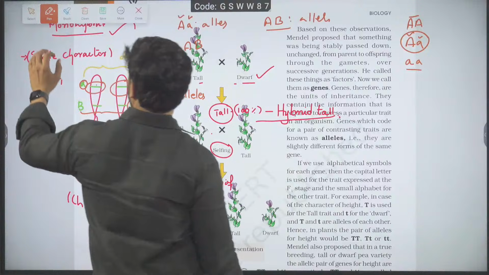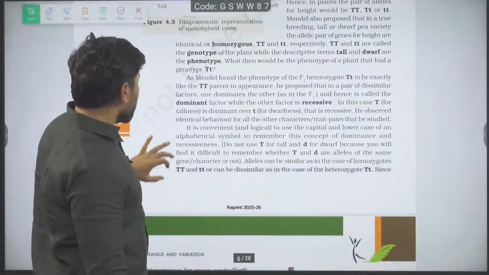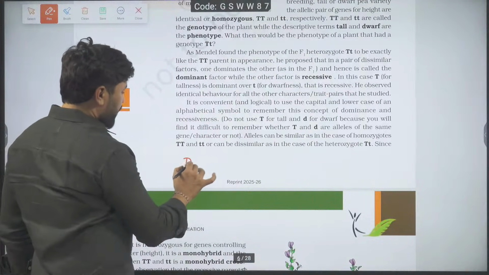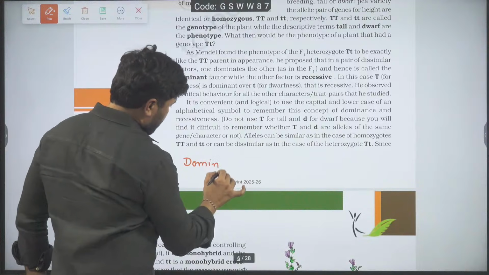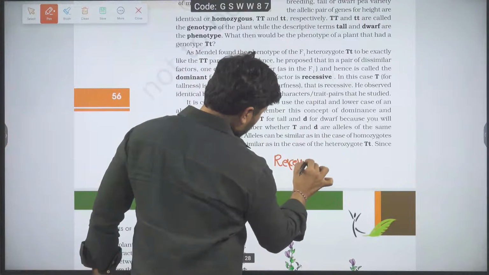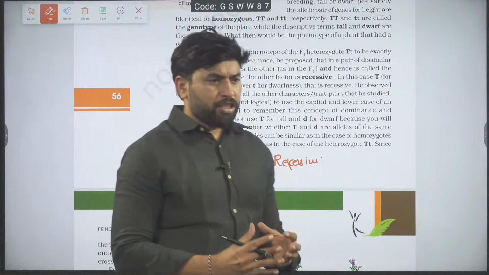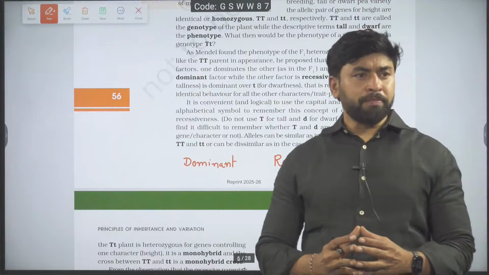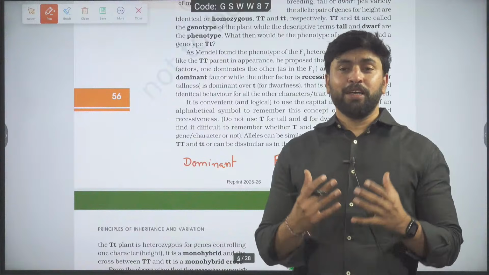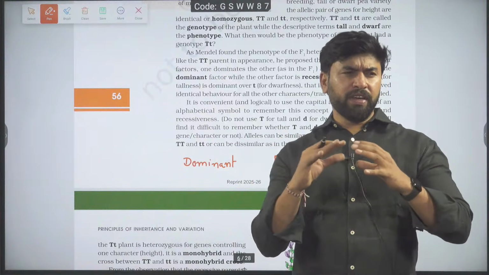Next one. When you take the next concept, there is an entry: dominant and recessive. Observe, I am going to give the definitions of dominant and recessive. Imagine you said something is dominant and something is recessive. Keep it in mind: dominant and recessive are statements that are often confused.